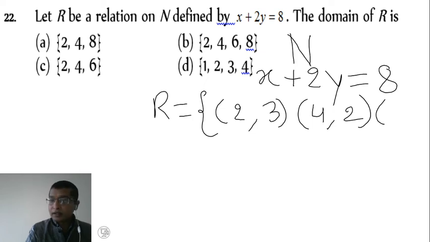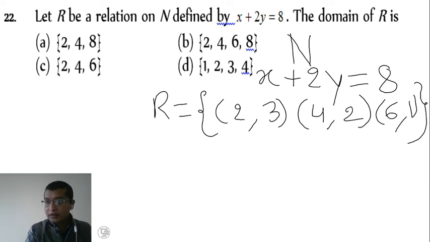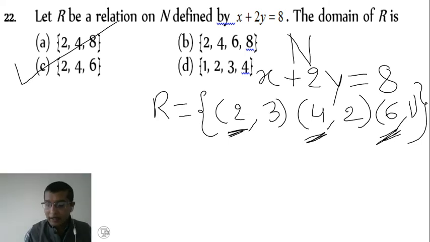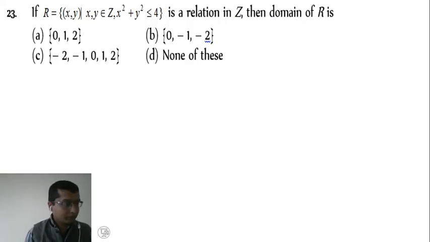Next, 6 comma 1. See here, x equal to 6, y equal to 1, 1 into 2, 2, 6 plus 2, 8. So 8 equal to 8. It is satisfying. Domain is the first element. Here it is 2. Here it is 4. And here it is 6. So 2, 4, 6. Option C is the right answer.